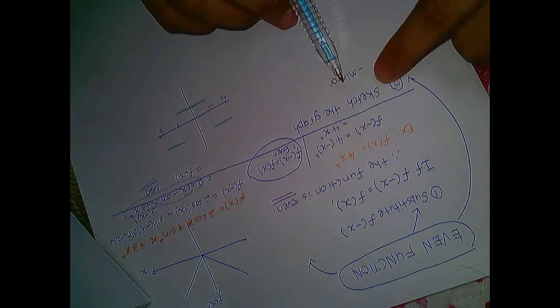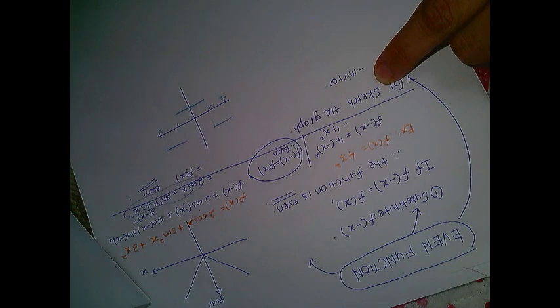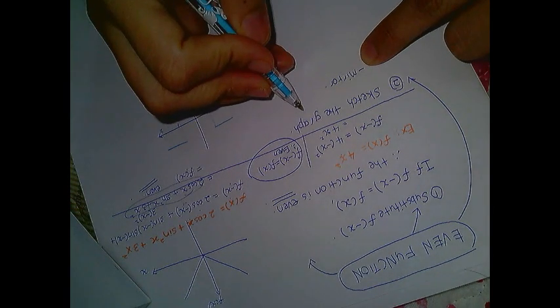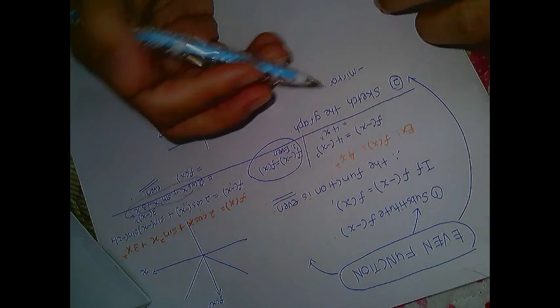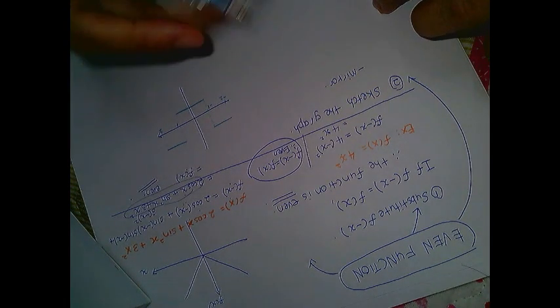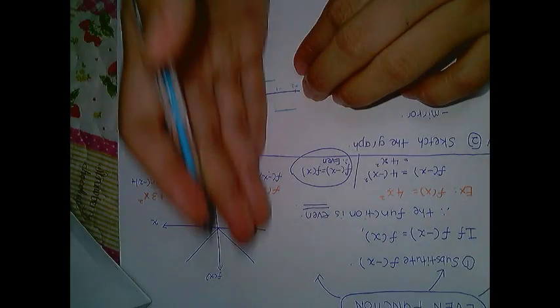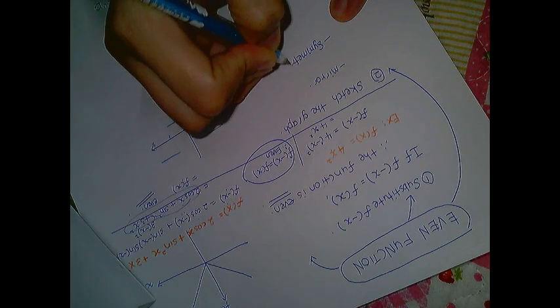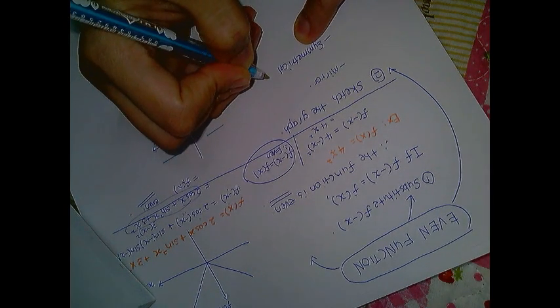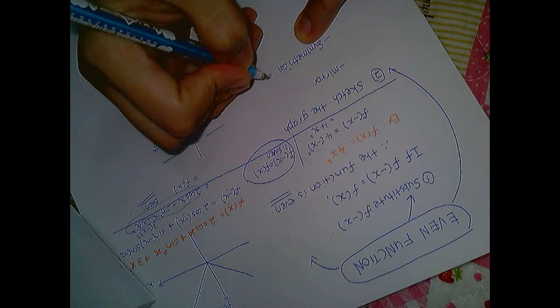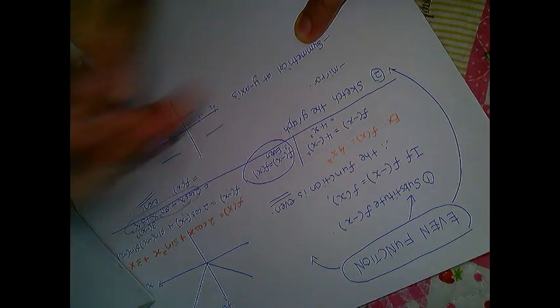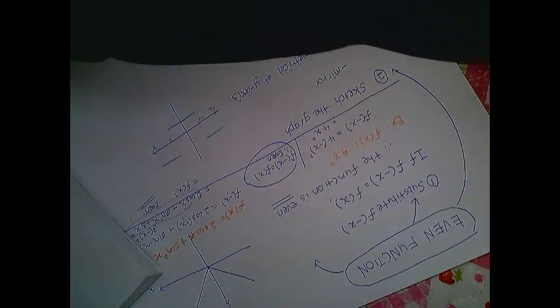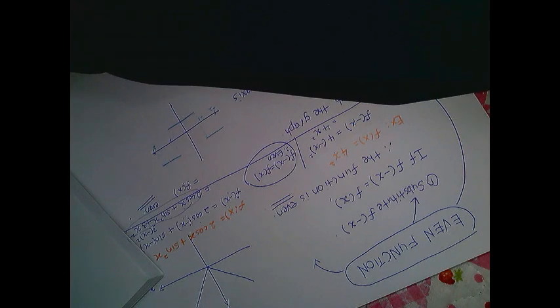When we can see that we have an even function, you sketch the graph. You are given a function, then you sketch a graph, and then you will find that the graph is like a mirror. When you try to fold this one, we can see that it is symmetrical at the y-axis. Symmetrical at the y-axis. Okay, even function. It's true. So it is symmetrical at the y-axis.